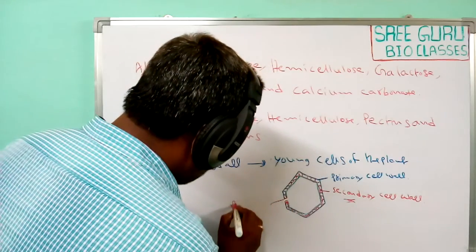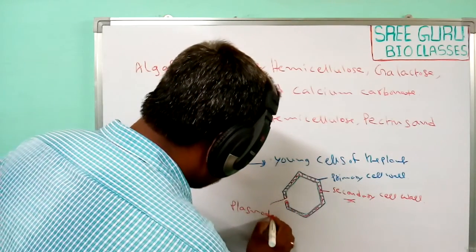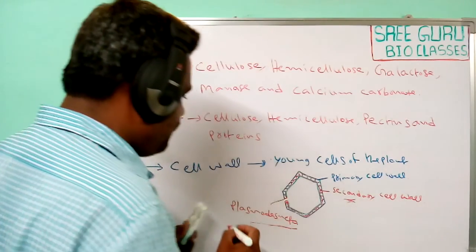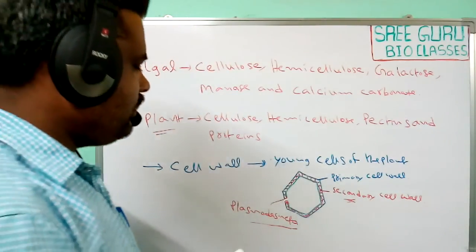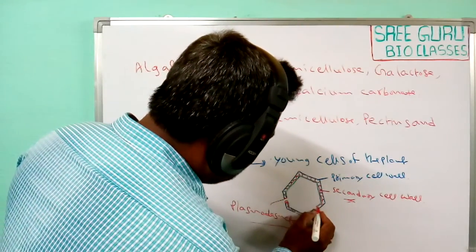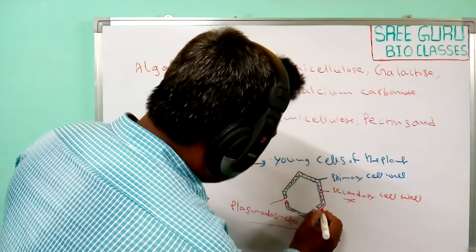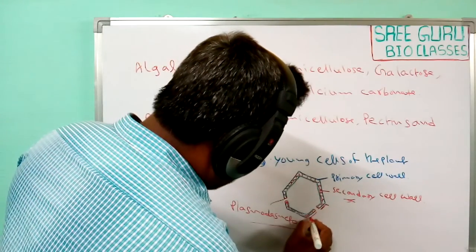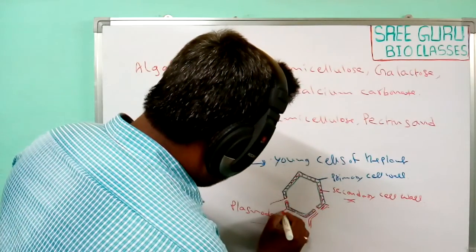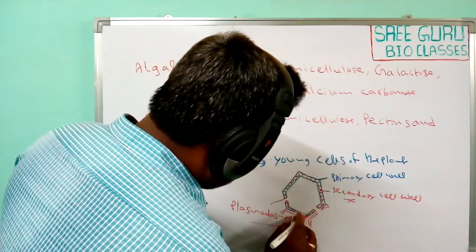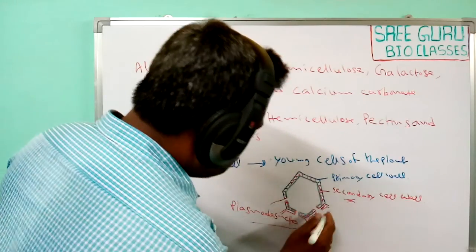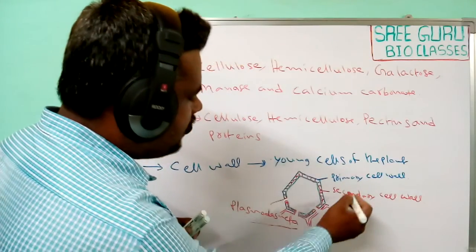Through the plasmodesmata, cells are connected with other cells, and some substances pass to the surrounding cells.